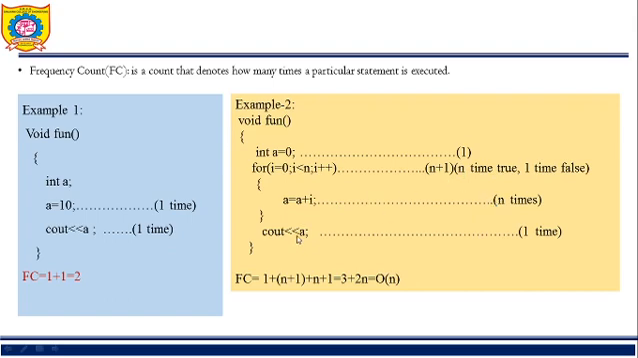The next statement is print the value of a, which is out of the for loop, so it will execute only one time. So how many times are all these instructions executed? It gets executed 1 plus n plus 1 plus n plus 1, that is 3 plus 2n. This is called frequency count.